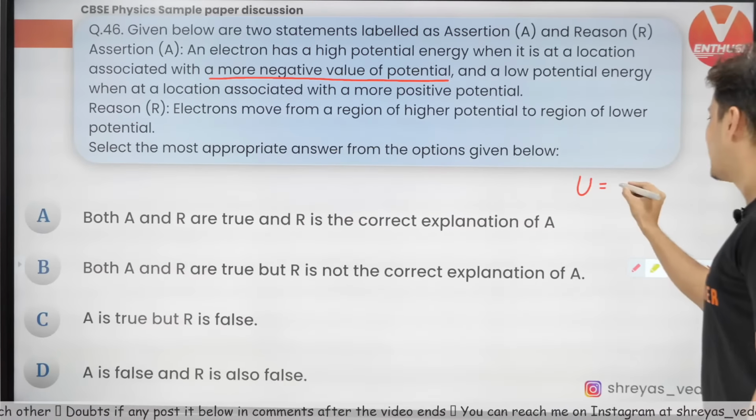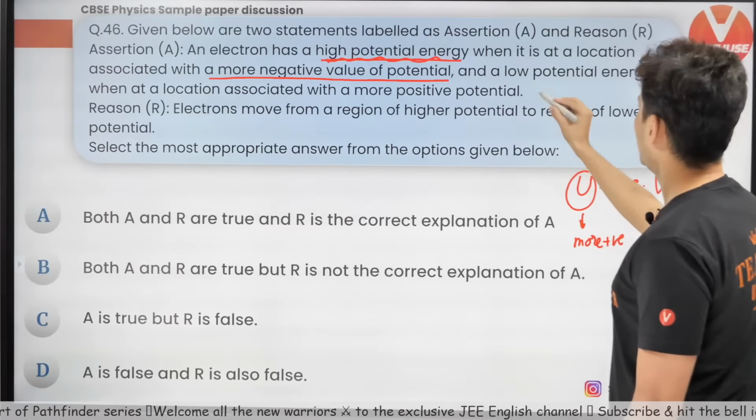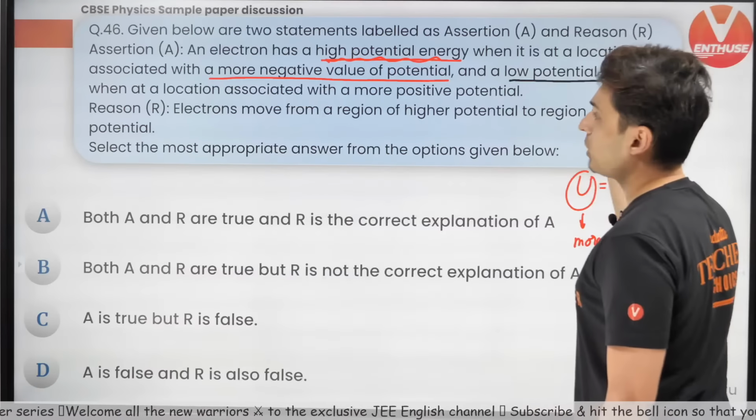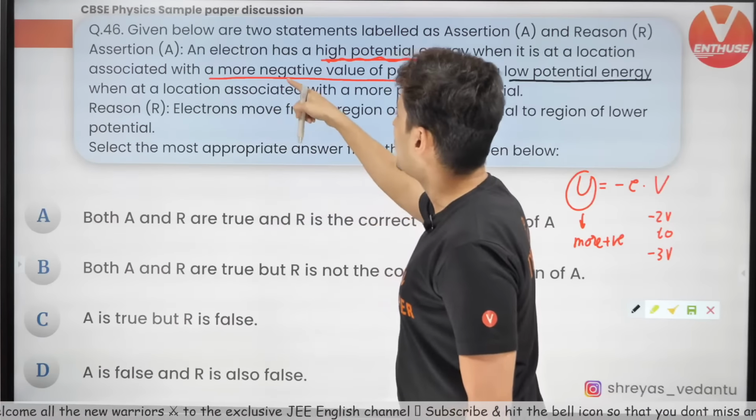This is correct. What about this? When it goes from a low potential energy to a location associated with more positive potential, so if it goes to more positive potential, that means from here to here. If it goes from here to here, then obviously it will become less positive. That means potential energy will decrease and it goes to low potential energy. Yes, that is also correct.